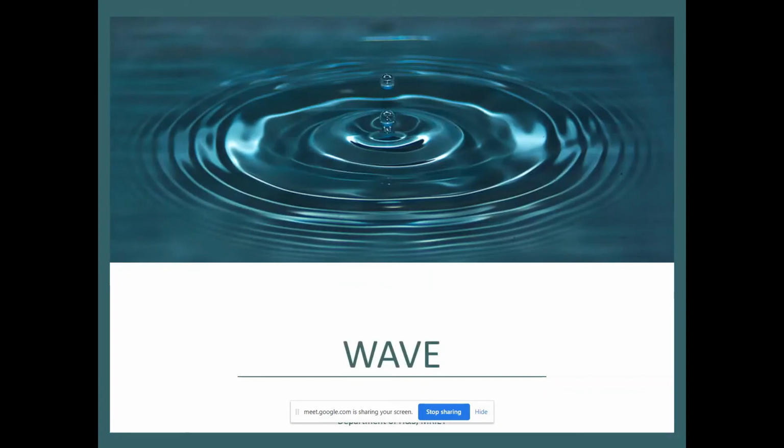That is wave. The concept of wave is a bit complicated to understand compared with the concept of particle. Now I have a question for you. If I leave a stone in constant water, what will you observe?